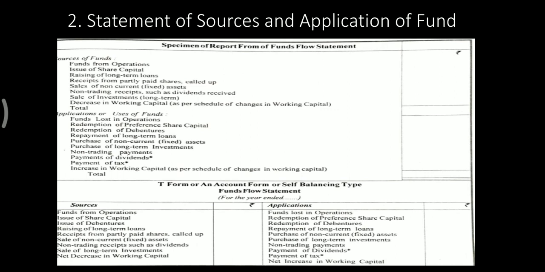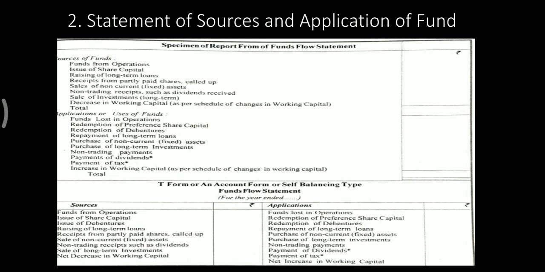So the second statement is a statement of sources and application of funds. The fund flow statement is a statement which indicates the various sources of funds from which the working capital has arrived in the organization during the concerned period. So from which sources the funds have arrived in the organization, and how these funds have been utilized, all this information is given by this statement.